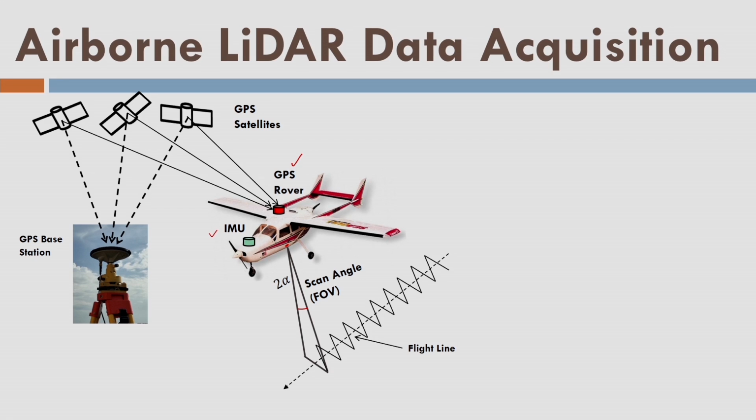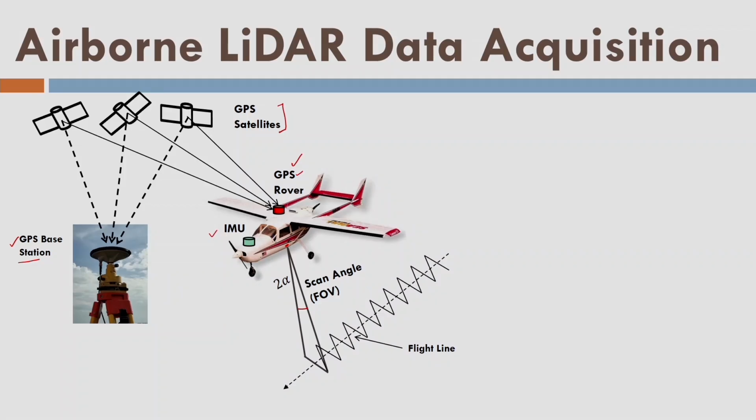There is a GPS base station on the ground surface, and using the principle of differential GPS, I am calculating the position of the aircraft trajectory using the GPS rover mounted on the aircraft. We are showing some GPS satellites here to indicate the differential GPS positioning. Secondly, the IMU is measuring the attitude angles, the roll, pitch and yaw of the aircraft motion.